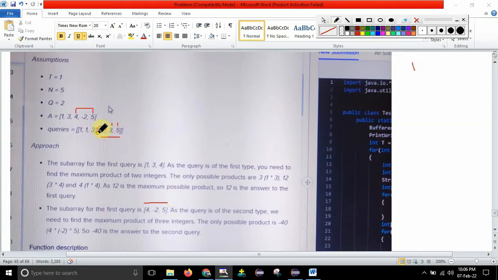So we need to return the maximum product of 3 integers here. You know that it contains only 3 integers. So 4 into minus 2, into 5, if I do that, then it will return me minus 40. So the answer for this query is minus 40. So you should print 12 and minus 40. This is how the test case is working, and this is the meaning of the whole question, guys. Fine, so you understood, right?